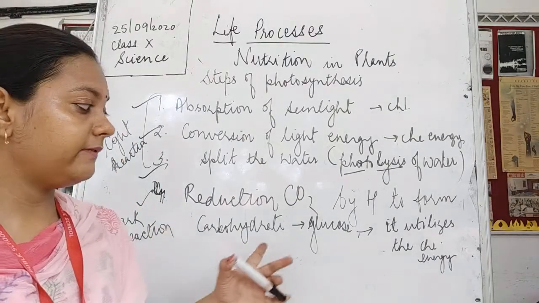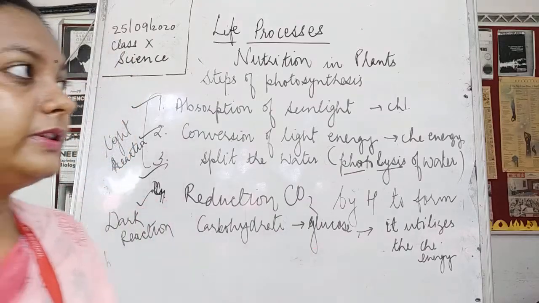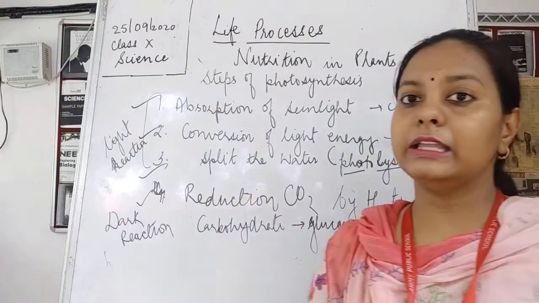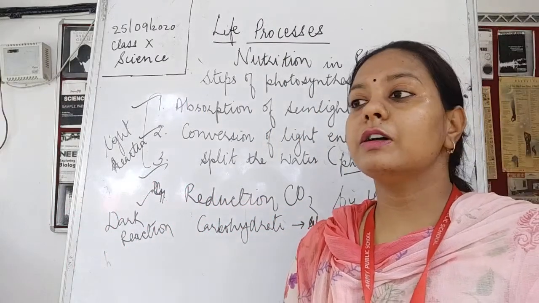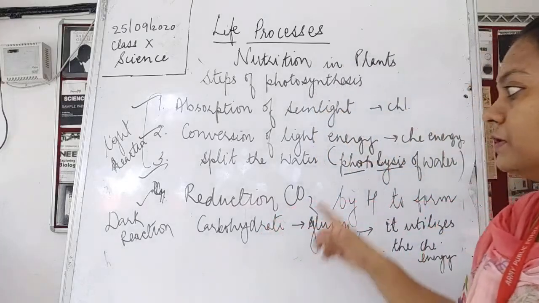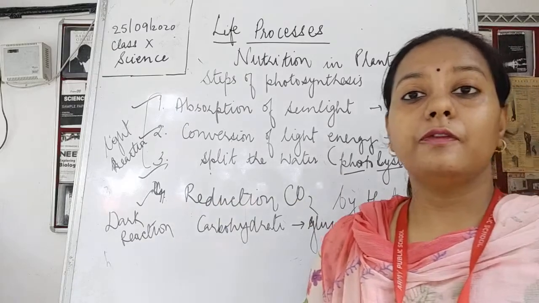Okay, during night time, the glucose gets converted into starch, and then it is being stored. Even the starch is also broken down in the night time, and then it is going to release energy. So carbon dioxide is also produced, and even the oxygen is also produced because of the splitting of this water molecule, which is known as the photolysis of water.